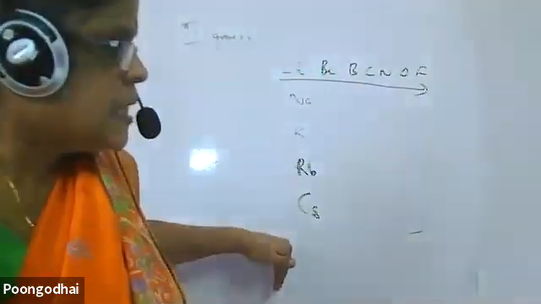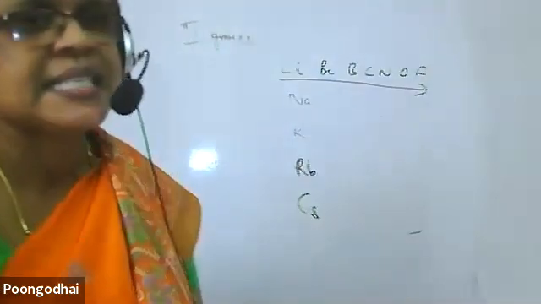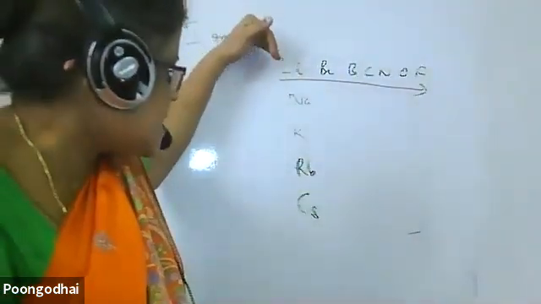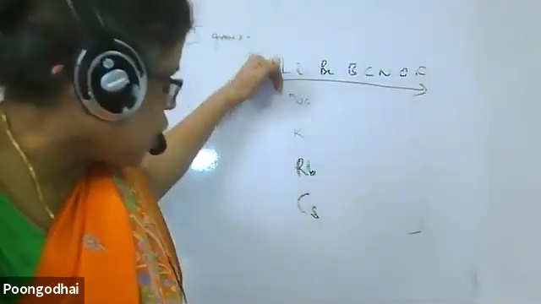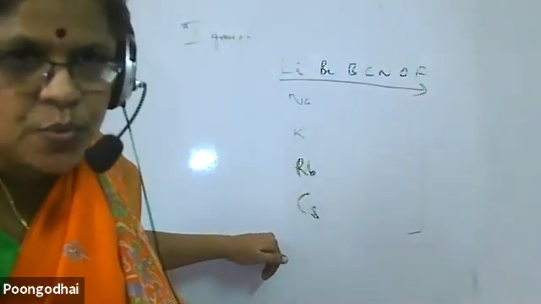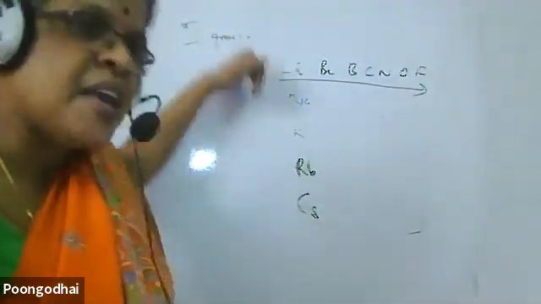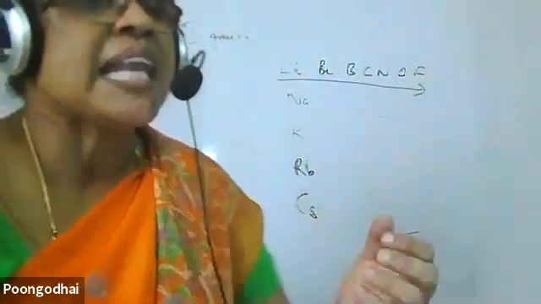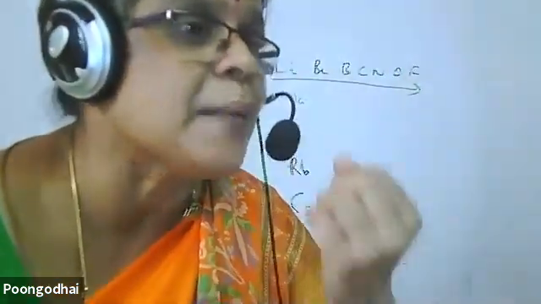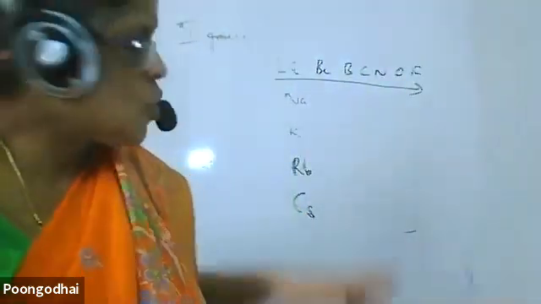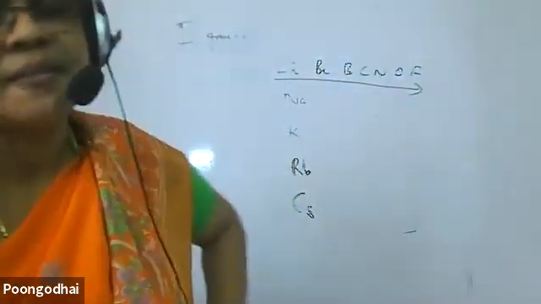Down the group, the size of the atom increases. Effective nuclear charge decreases. When I move down the group, the size of the atom increases. Why? The number of shells increases. Effective nuclear charge decreases. The valence electron is loosely held, so it can be easily donated. So metallic character increases.